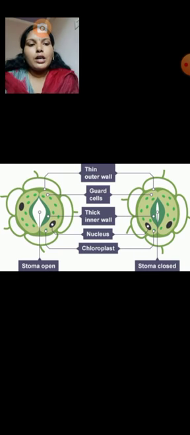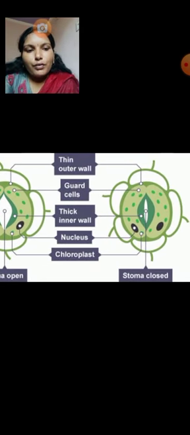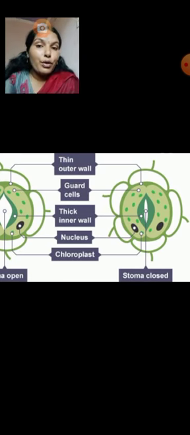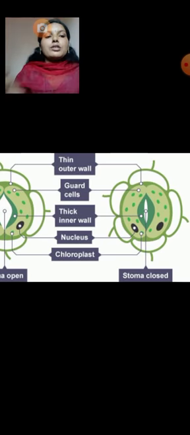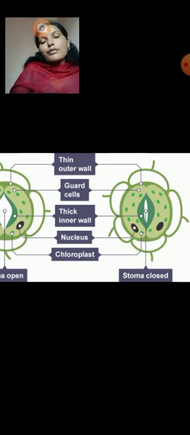Next, stomata. These stomata facilitate CO2 uptake and release O2 during the process of photosynthesis. So it is taking CO2 and releasing O2. That is also part of the process of photosynthesis.